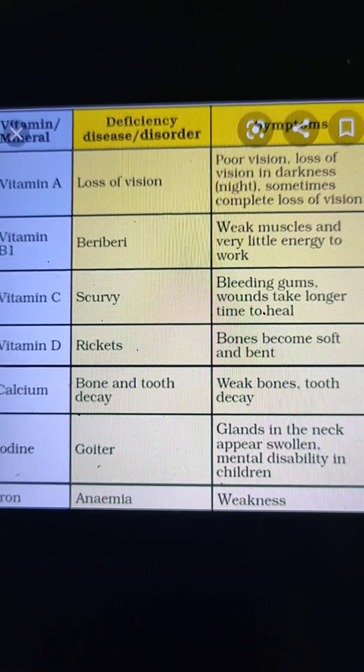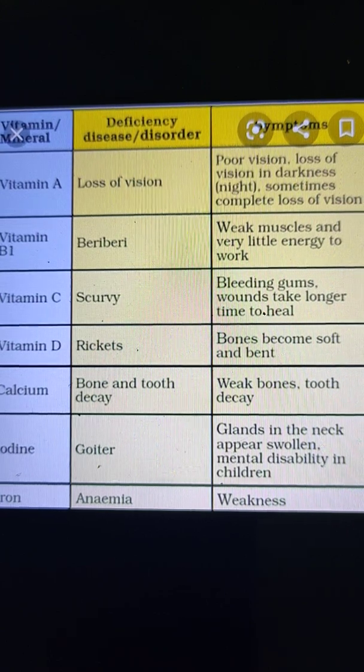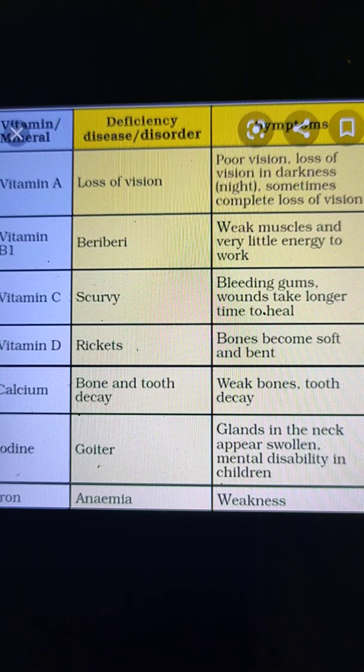There are so many sources of vitamin D, like milk, egg yolk, fish liver oil, butter also, and the most important source of vitamin D is sunlight. So vitamin D is produced in the body when the skin is exposed to sunlight. Sunlight also gives us vitamin D.